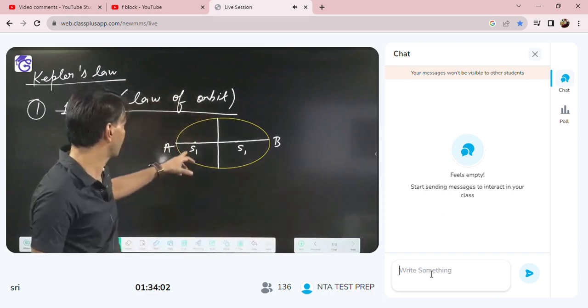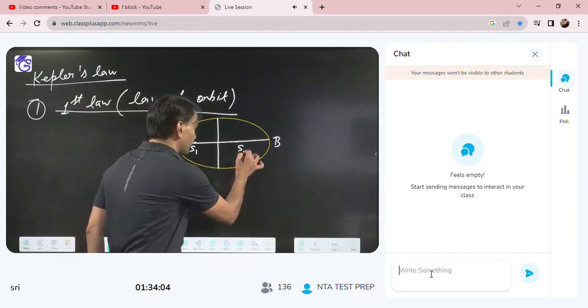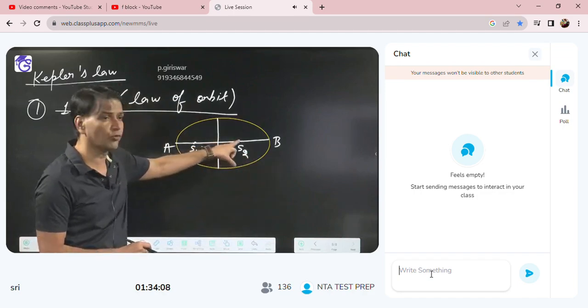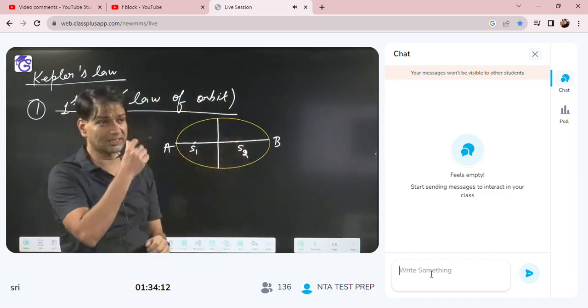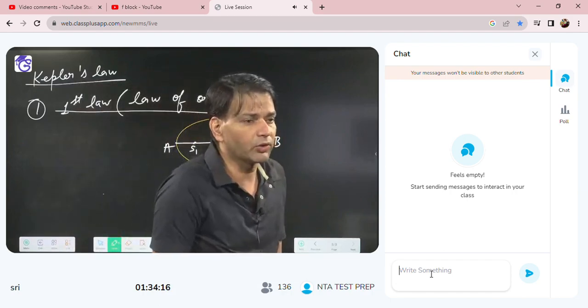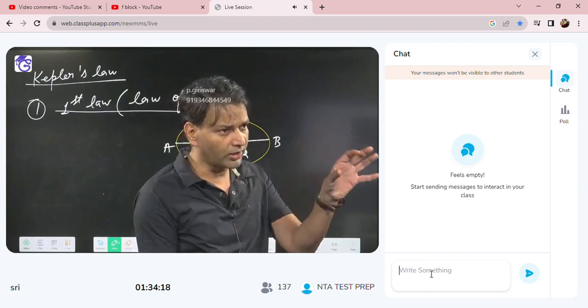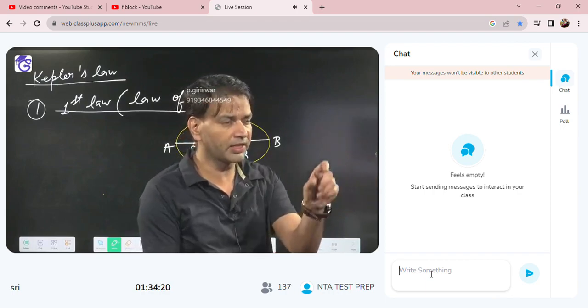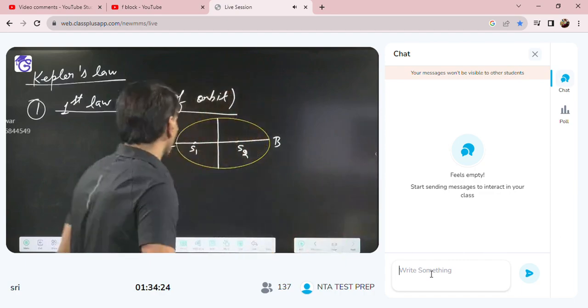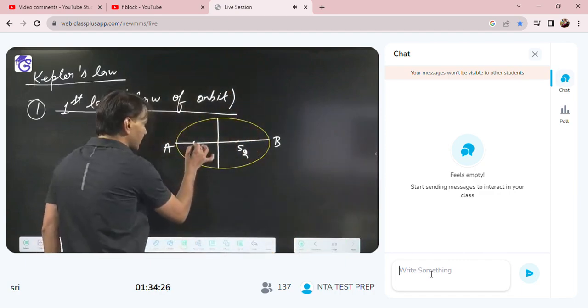Either the sun is located at S1 or at S2. That is the law: all planets revolve around the sun in elliptical orbit and the sun is located at one of the foci. Okay. So suppose the sun is located here.